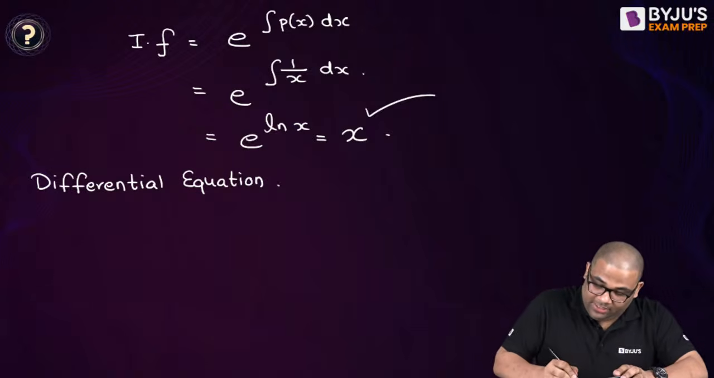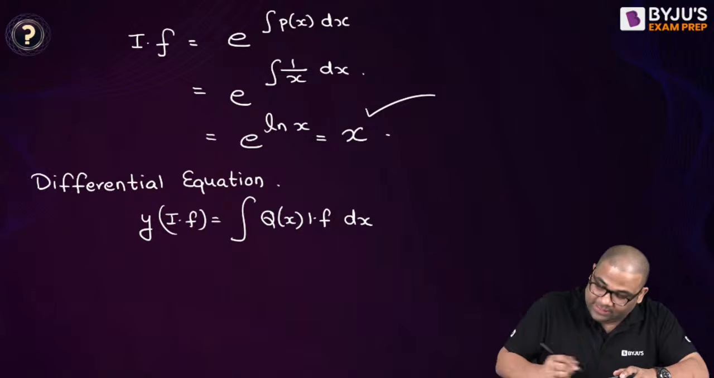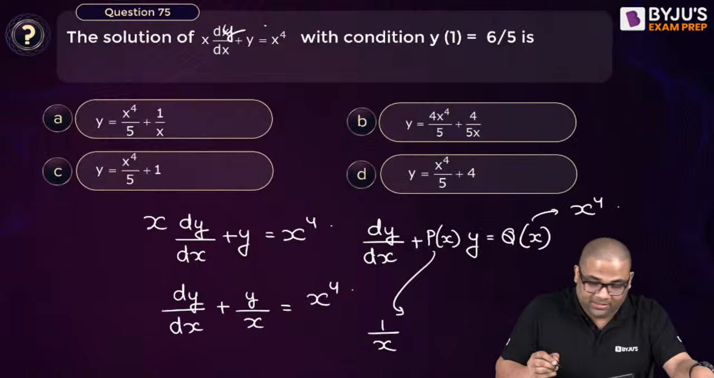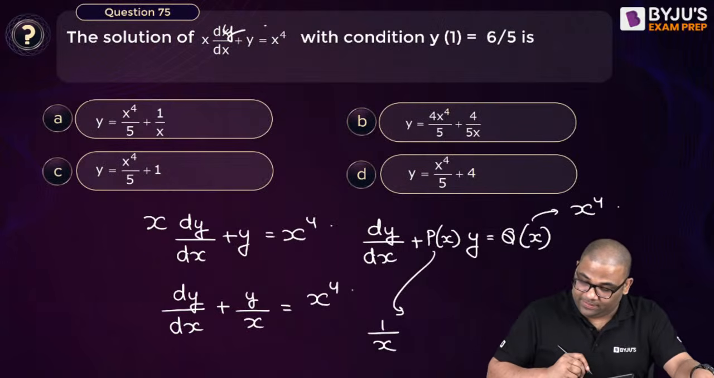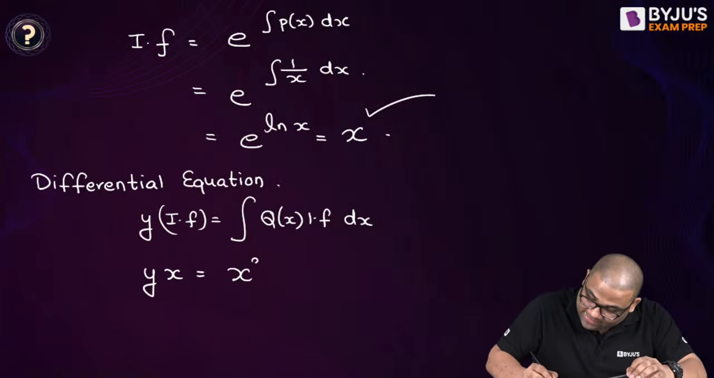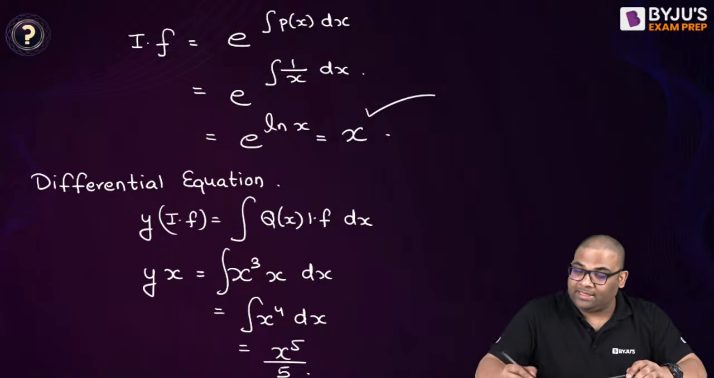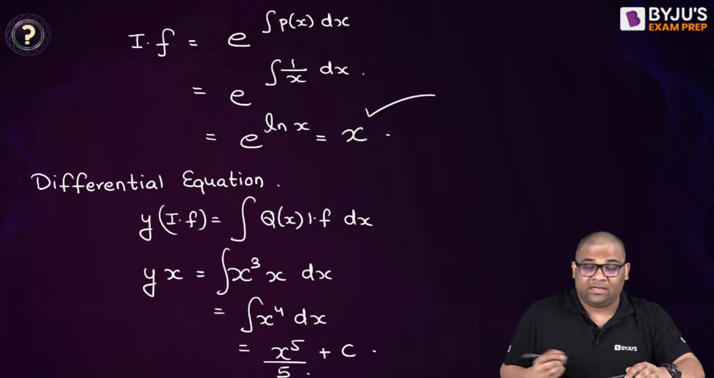Okay. So now how to solve it? y into the integrating factor is equal to the integration of q(x) into the integrating factor dx. This is the formula. So y into the integrating factor x is equal to the integral of x to the power 3 times x dx. Q(x) is x to the power 3. So this is x to the power 4 dx, which becomes x to the power 5 by 5, plus the constant of integration.